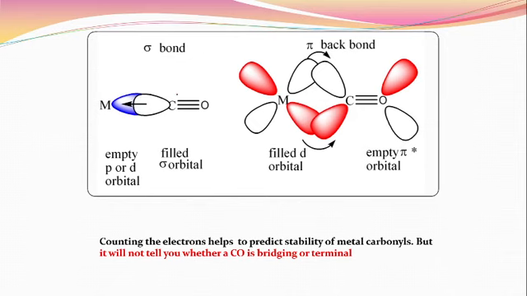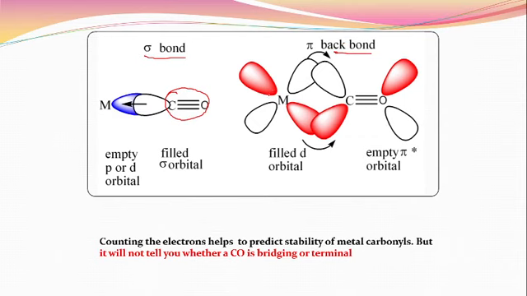Here, this carbonyl compound is very important. Why? Because this carbonyl compound will form two types of bonds. First, the sigma bond, and second, the pi back bond. This is very important. You have to use this concept later on. That's why please understand what the sigma bond and the pi back bond are.